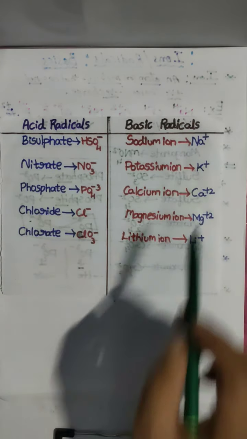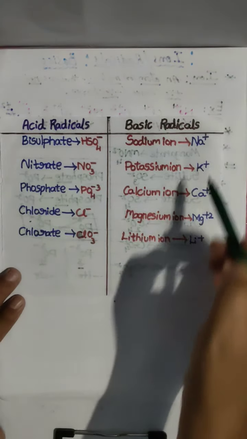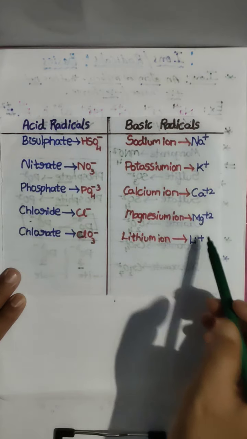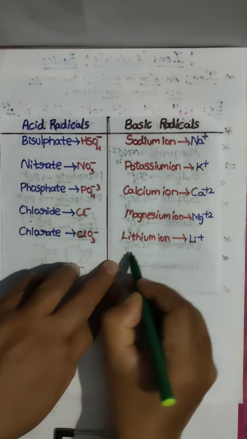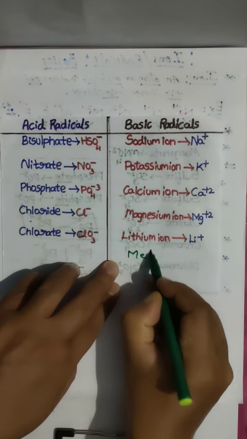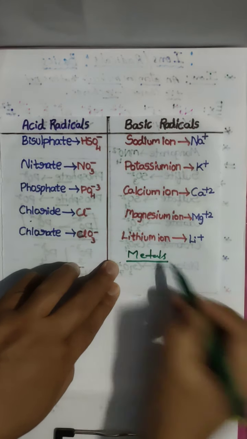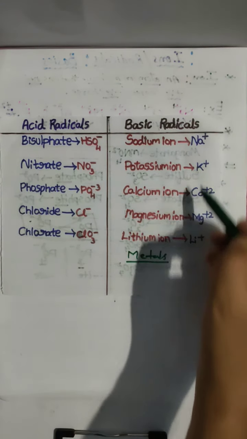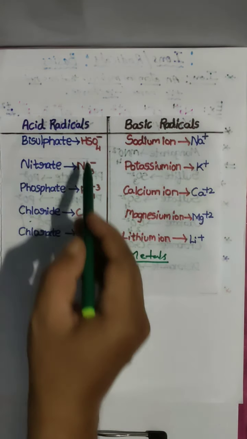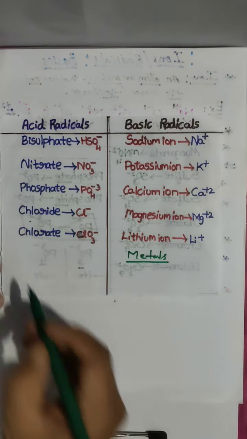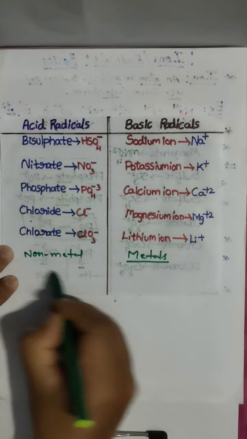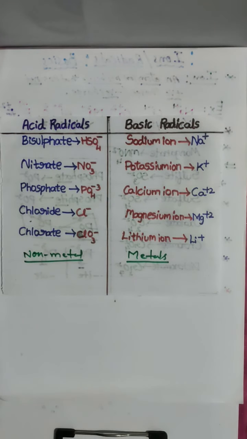These last ones are basic radicals. Generally, these are all metals: sodium, potassium, calcium, magnesium, lithium. So metals generally show basic nature. Already I told. Clear? Metal ions are basic. Non-metallic ions are all acidic. These are non-metallic ions. So non-metallic are acidic, metallic are basic.